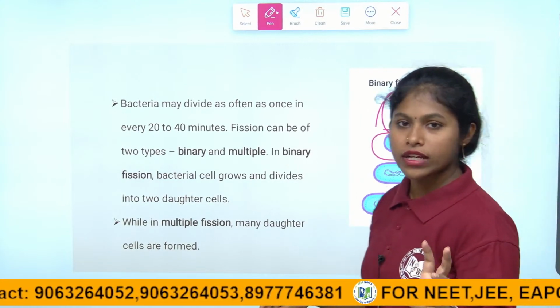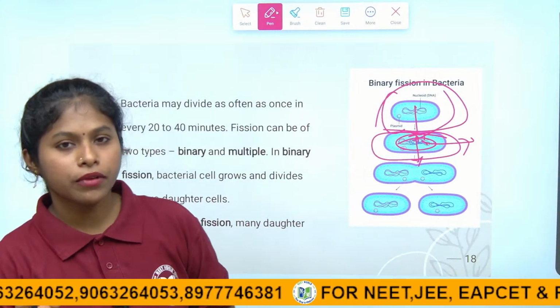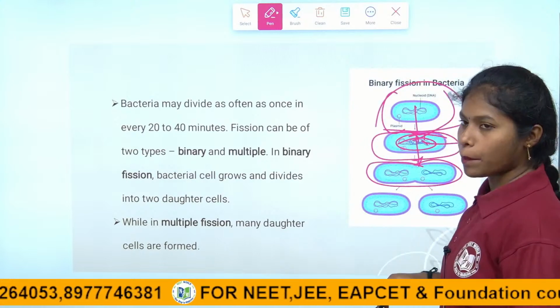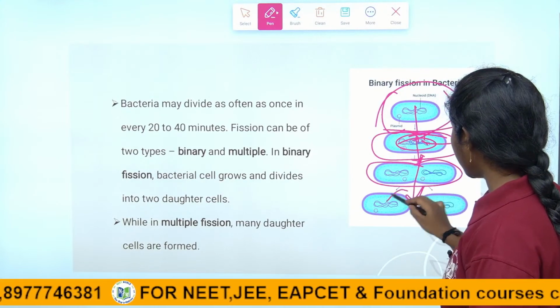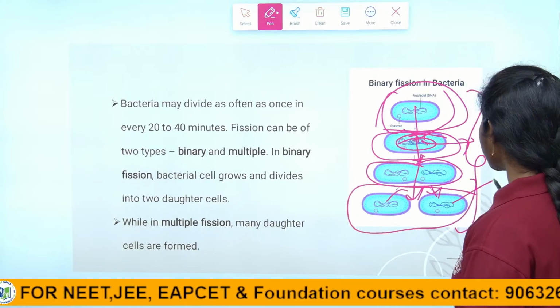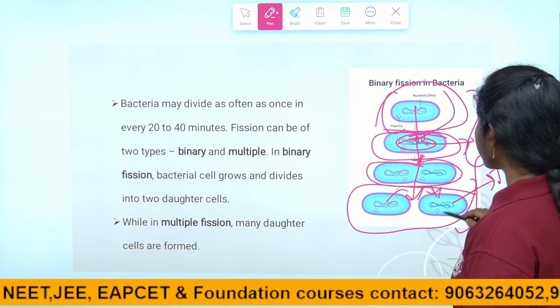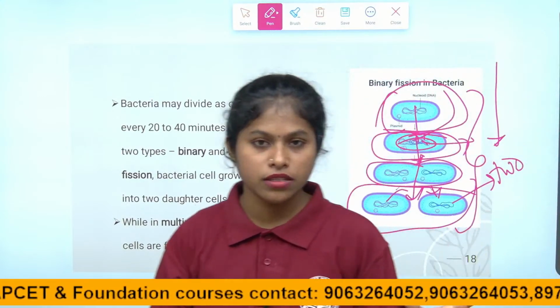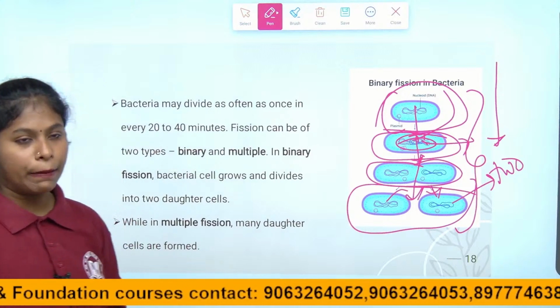The nucleus is not well developed in bacteria, but it makes 2 copies. Then it is cleaved into 2. So in binary fission, the number of individuals of bacteria is 2. In multiple fission, it happens the same way, but the individuals are more in number, right, children?